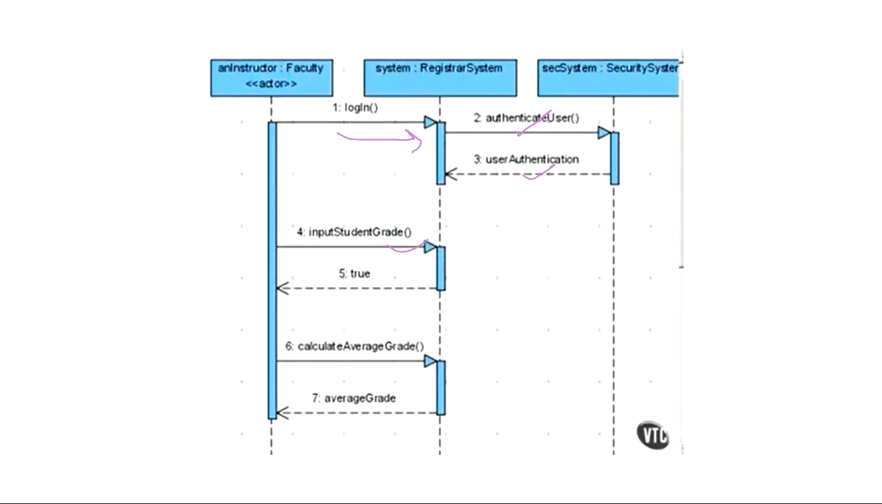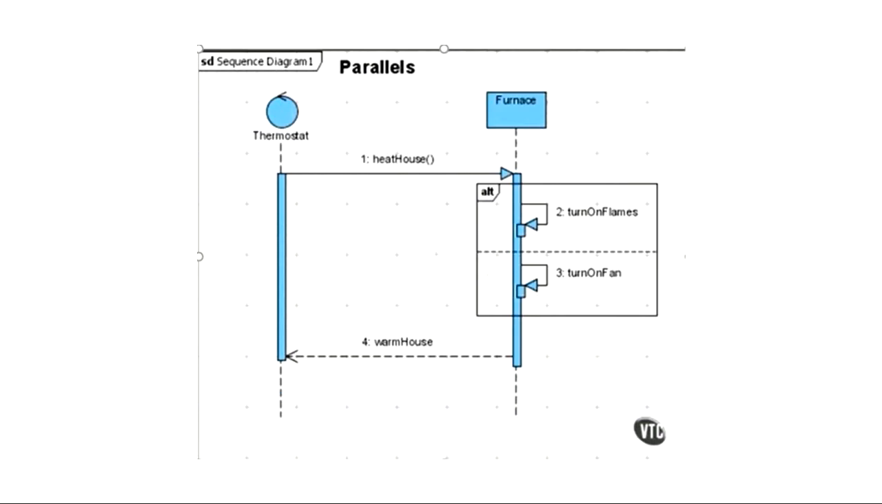But what if I want to send two messages? I want to send login, and I want to send some exit message also to this registrar system simultaneously. That means these two messages should go together. These two messages should be sent in parallel. So for that, what we can do is create this parallel interaction frame. For example, suppose you have this thermostat. What is this thermostat?